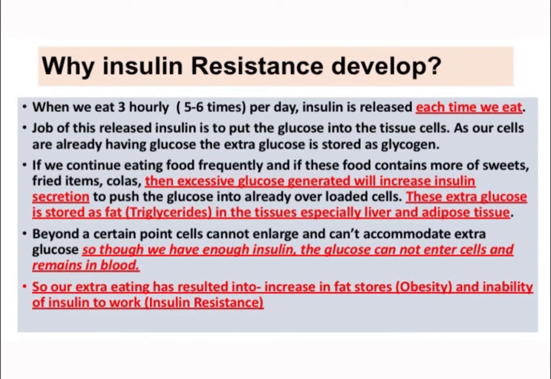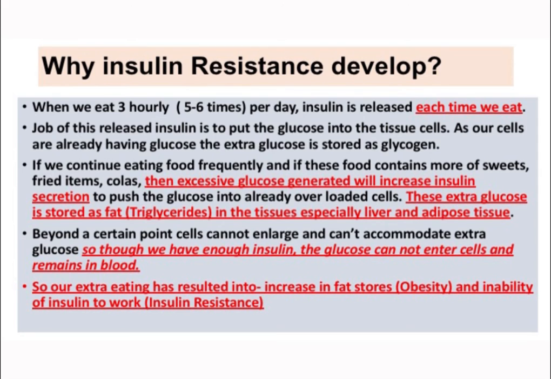Now each time this food comes into the intestine, insulin has to come out to metabolize whatever we have eaten. Each time, glucose is released from whatever we have eaten, and this glucose has to be put in our cells and stored. But suppose the cells are already full to their fullest capacity and there is no place in the cells to accommodate this extra glucose or extra fat, then what happens?